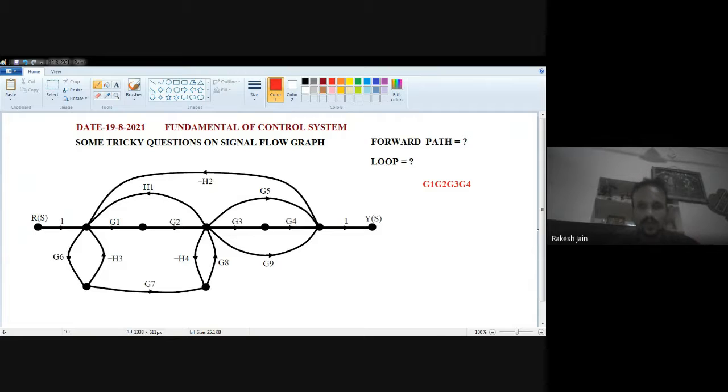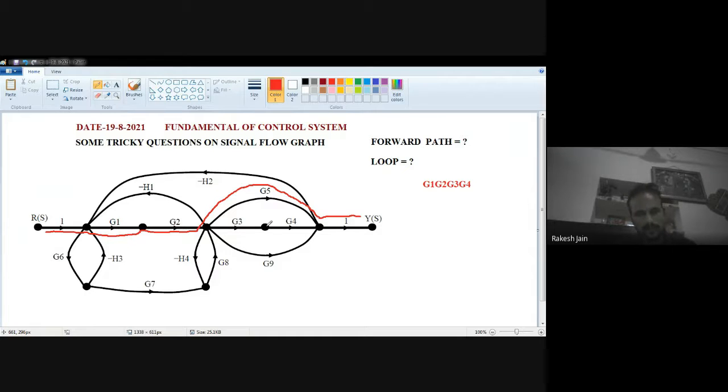One, G1, G2, then jump at G5, and then reach at the Y S. So I'm talking about this forward path: one, then G1, then G2, then G5. So this one is the second forward path.